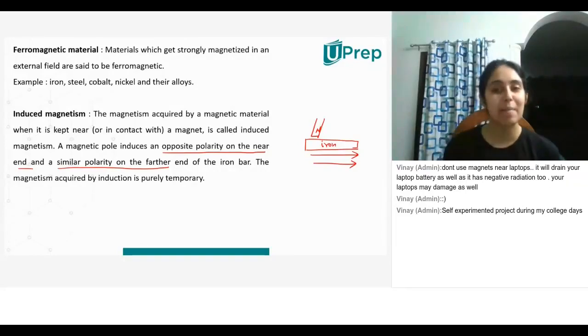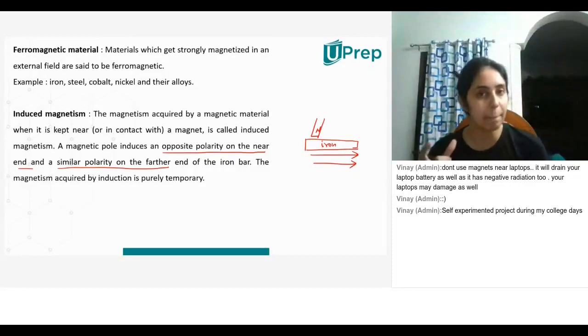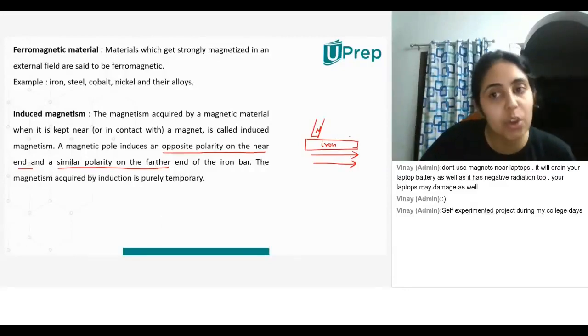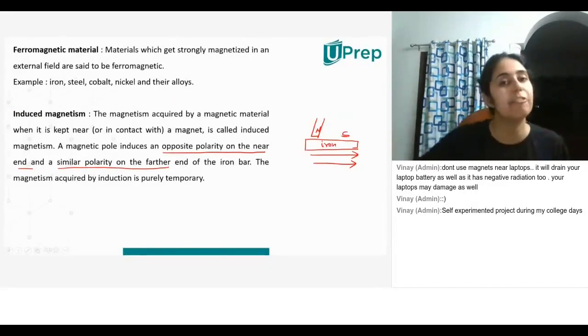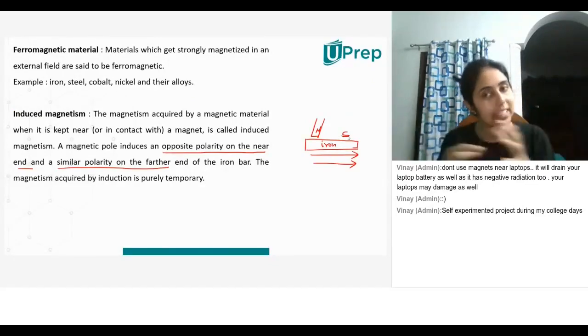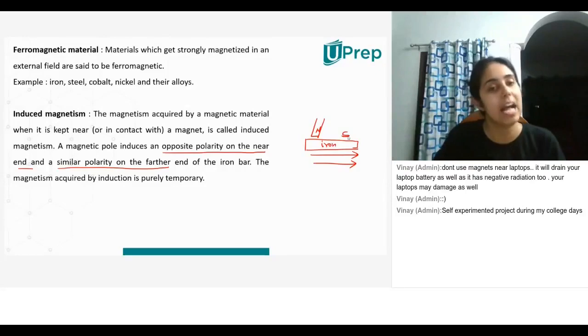Okay. So whichever side you are using to rub, that side will create the opposite pole. For example, if I'm using the north pole of the magnet to rub on the piece of iron, it will create the south pole. If it created the same north pole, then these two pieces would repel each other. The iron would go away from the magnet. So it creates a south pole. That is why it will stay in contact, and it will not repel. Does that make sense now?